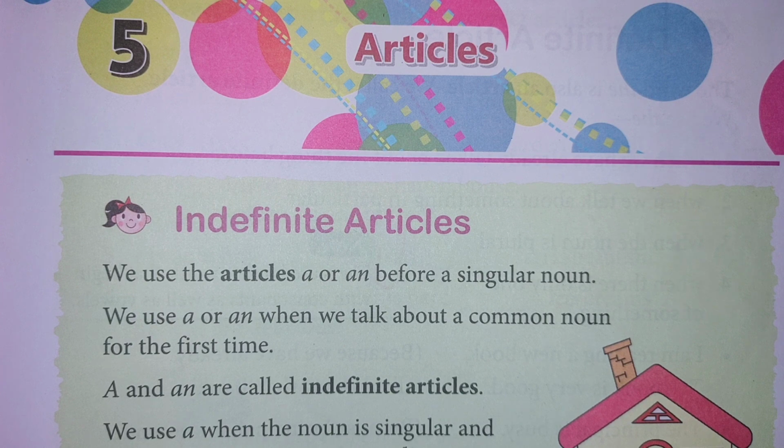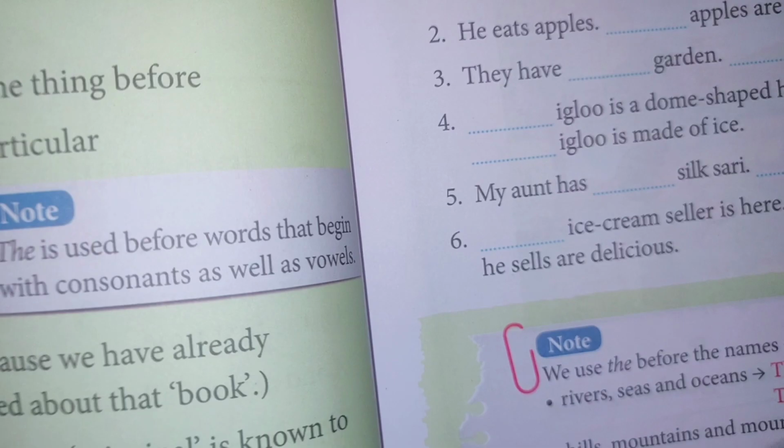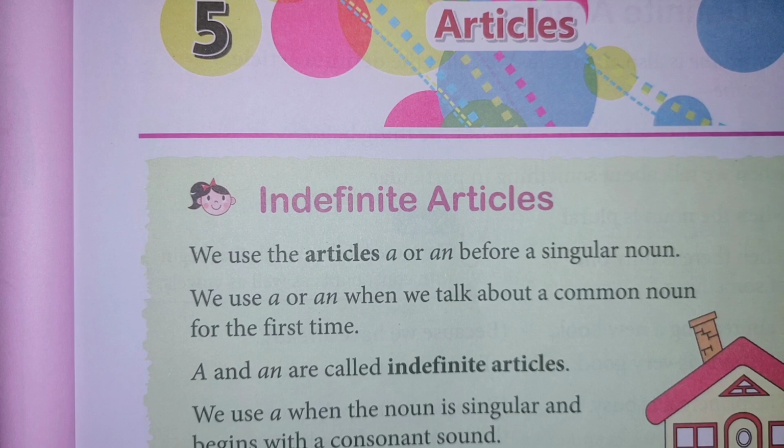So common noun or agot ki bohe? Common noun and proper noun, my previous class we already discussed. So you should remember that before a common noun, a and an articles are used, and before a proper noun, the article is used. Okay. So articles I will divide into two parts. First of all, indefinite articles, and the second one is definite articles. Okay. So in today's class we are going to discuss indefinite articles.